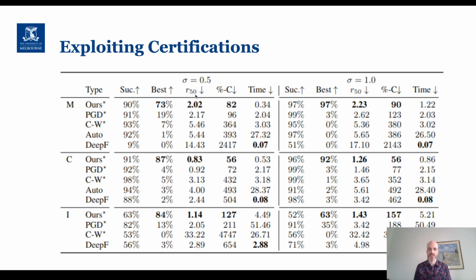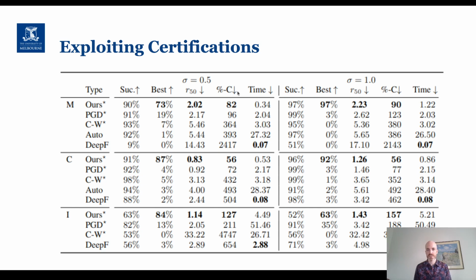It consistently produces the smallest median certification. It takes a shorter amount of time than any approach bar Deep Fool, but we'll note that Deep Fool, except in ImageNet only very occasionally, never produces the smallest adversarial perturbation, and has shockingly low success rates in some of these examples. So excluding Deep Fool, our technique is producing attacks almost an order of magnitude, or in some cases more than an order of magnitude, faster than PGD and Carlini-Wagner, while still producing these significantly smaller adversarial perturbations.